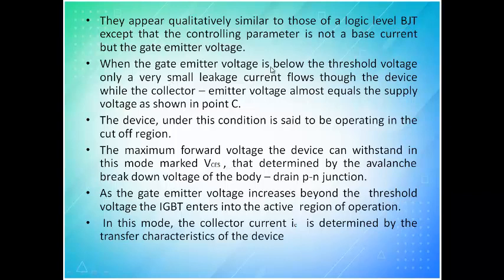When the gate emitter voltage is below the threshold voltage, only a very small leakage current flows through the device, while the collector emitter voltage is at most equal to the supply voltage, which is shown at point C, which is called cutoff, and there won't be any current flow. The device under this condition is said to be operating in the cutoff region. The maximum forward voltage the device can withstand, see,